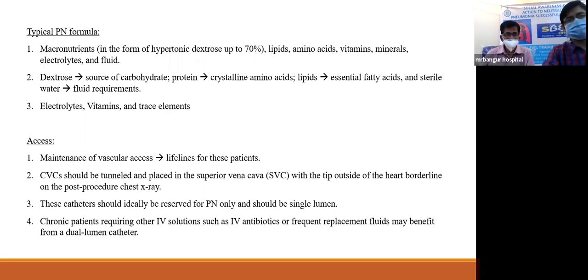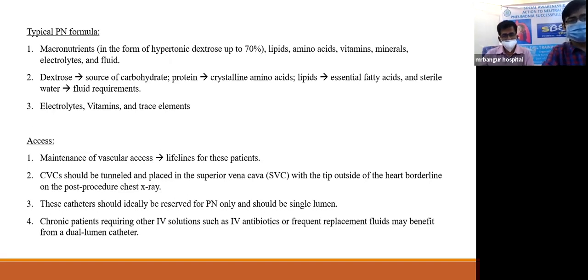Another very important aspect of parenteral nutrition is to ensure an access. In these patients, the vascular access is the lifeline of these patients. So the central venous cannula should be tunneled and placed in the superior vena cava. These catheters ideally should be reserved for parenteral nutrition only and should be single lumen.